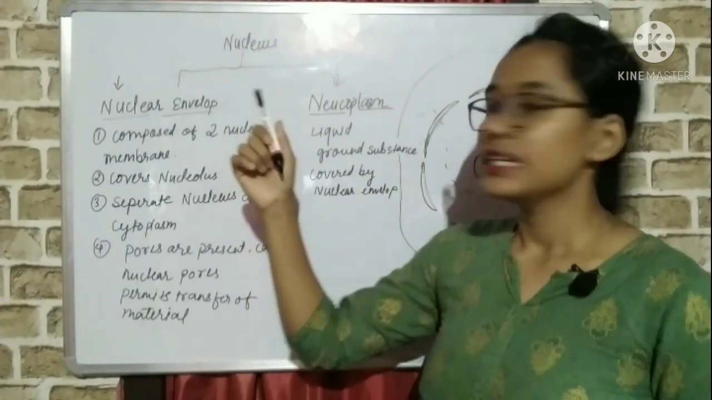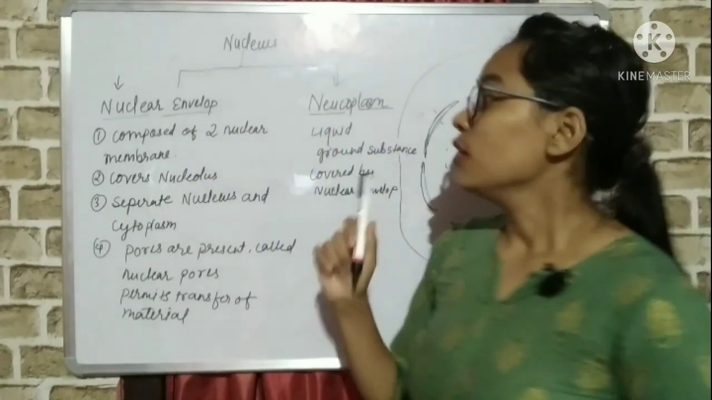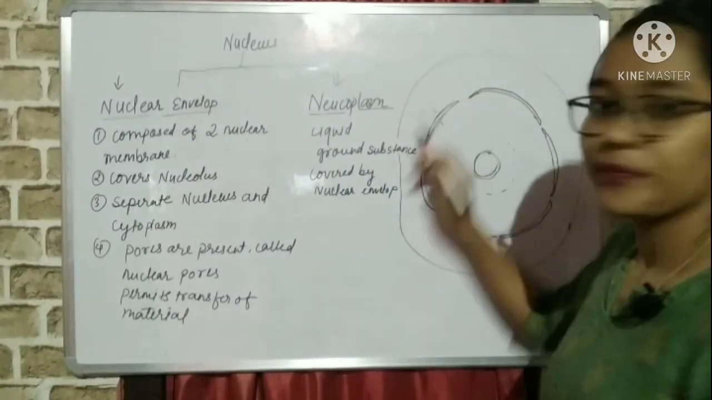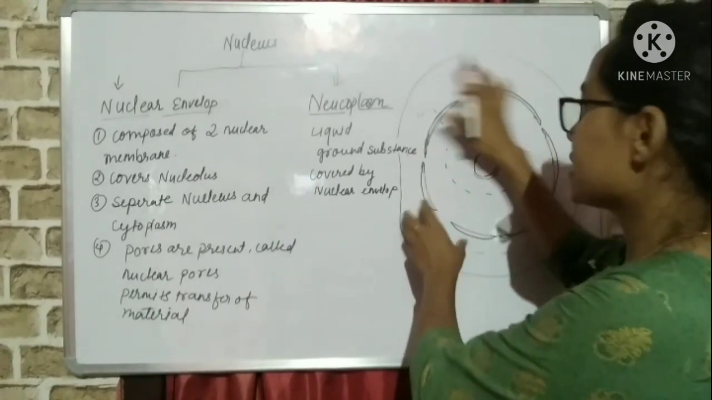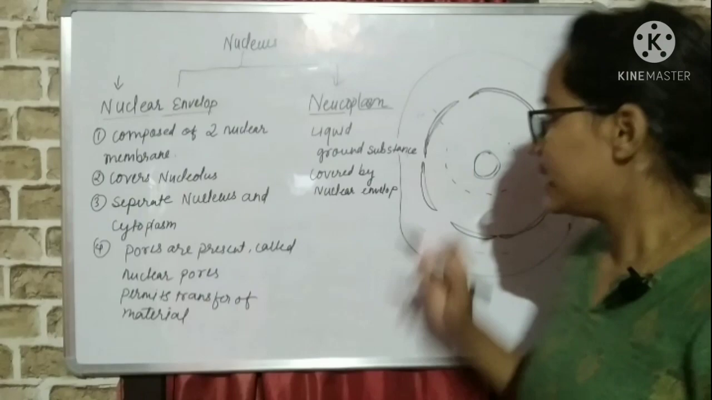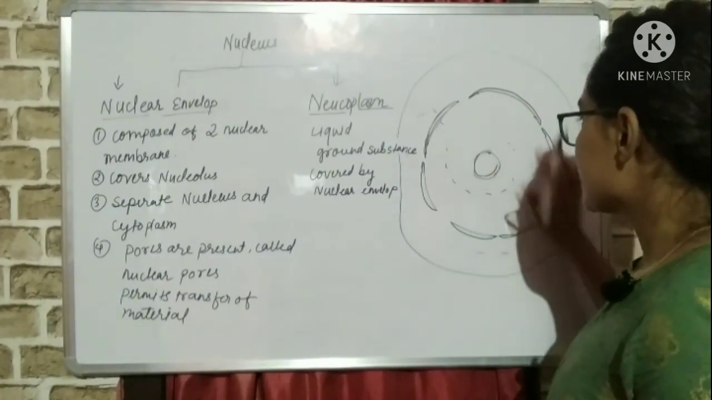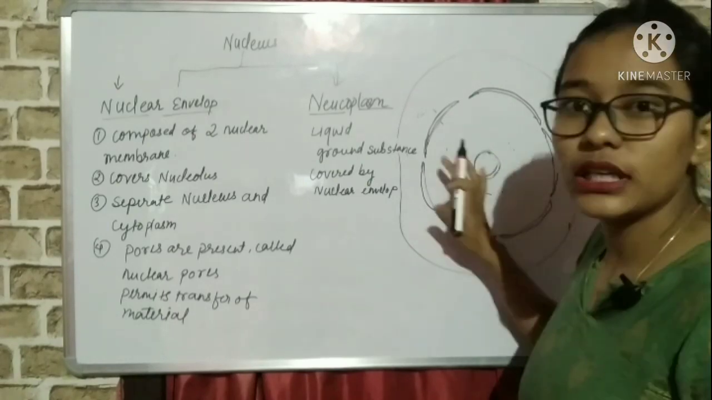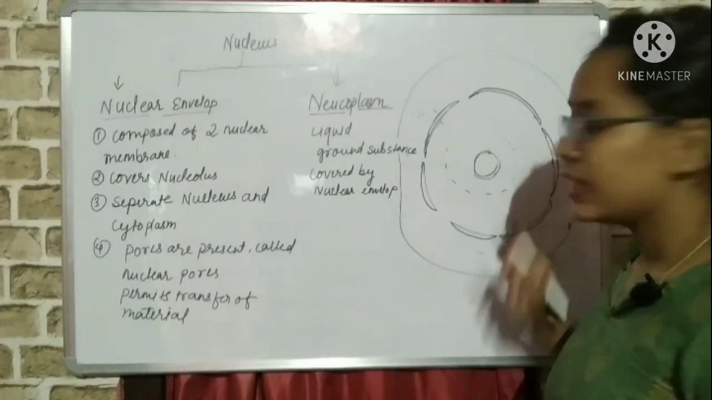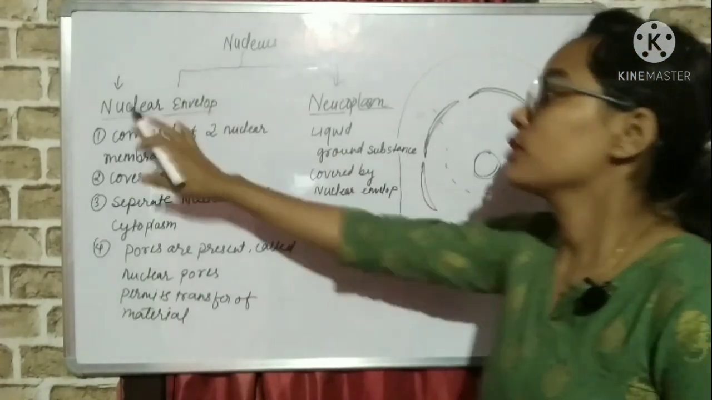The nucleus is divided into nuclear envelope and nucleoplasm. First of all, look at this structure. This nucleus is present inside the cell. Suppose I have drawn it very big so that it will be easier for you to understand. This is the nuclear envelope. Inside this total structure is the nucleus. Inside the nucleus again the nucleolus is present. So, let us discuss the nuclear envelope.